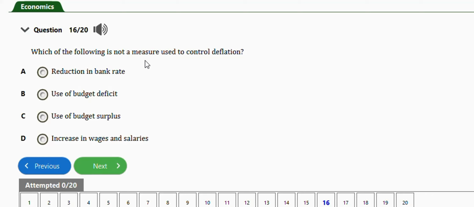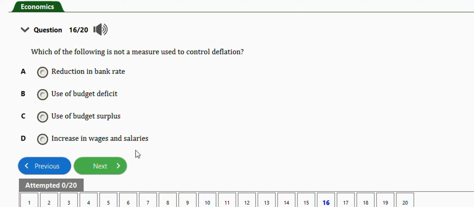So guys, the right answer is option C, which is use of budget surplus. Alright, so just note this, be able to differentiate between inflation and deflation. You can use surplus budget to control inflation, whereas you can use deficit budget to control deflation. So here they're asking us which of the following is not a measure used to control deflation. So the right answer is option C, use of budget surplus. You cannot use it to control deflation, whereas you can use surplus budget to control inflation.